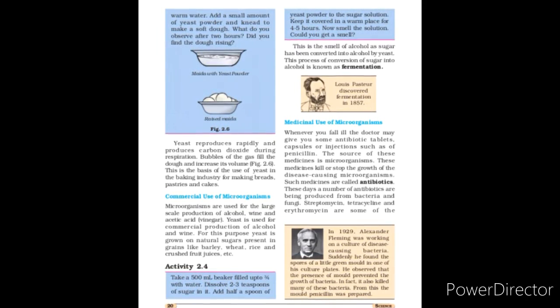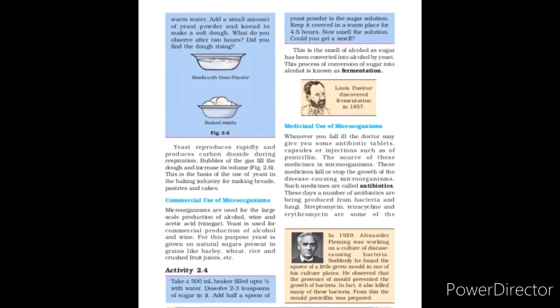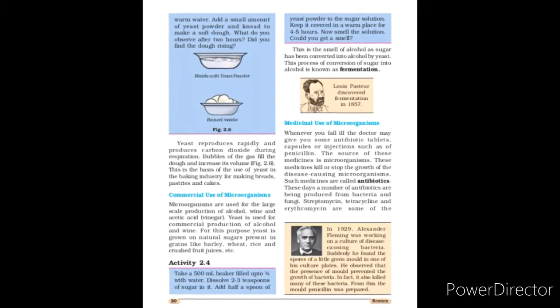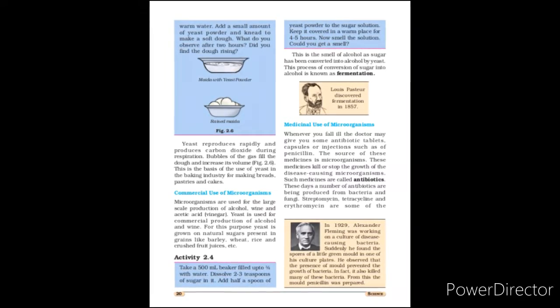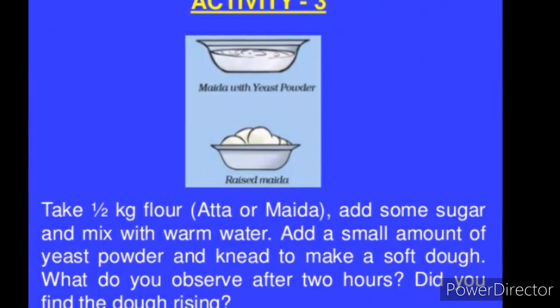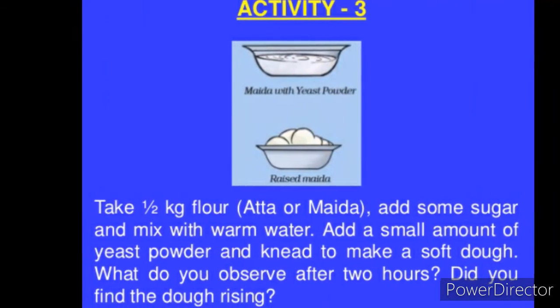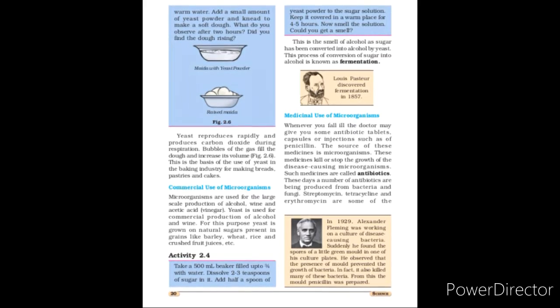Microorganisms are used for large scale production of alcohol, wine and acetic acid. For this purpose, yeast is grown on natural sugars present in grains like barley, wheat, rice, crushed fruit juice, etc. You can try the above activity 2.3 and 2.4 at your homes. Conversion of sugar into alcohol is known as fermentation. Louis Pasteur discovered fermentation in 1857.